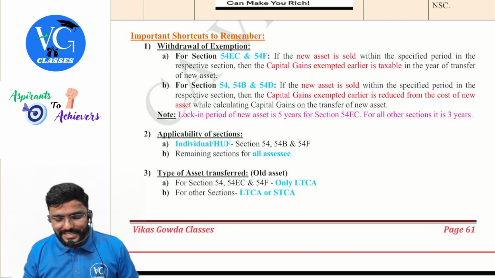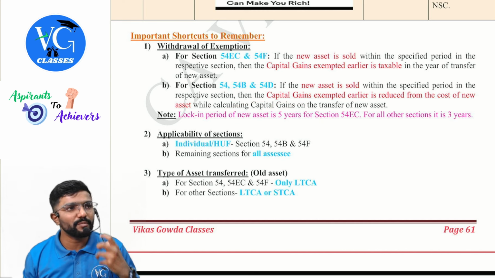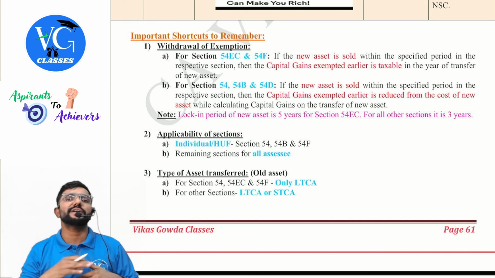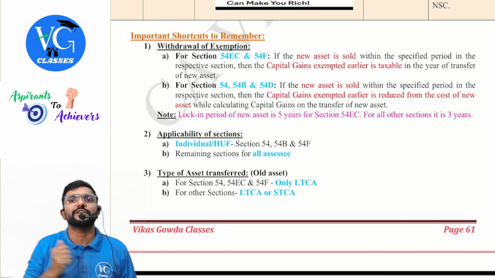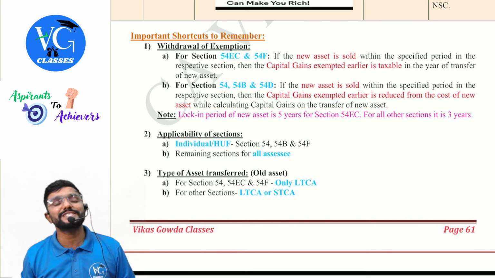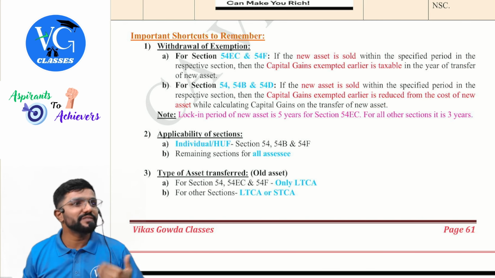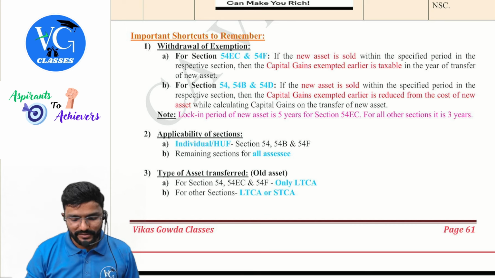Lock-in period of a new asset is 5 years for section 54EC. Whatever bonds you purchase, the lock-in period for it is 5 years. You cannot even pledge it for 5 years. Then for all other sections, the lock-in period for the new asset you have purchased is 3 years. If you have sold it within this lock-in period, then what, sir?